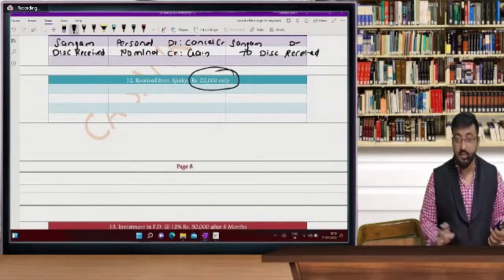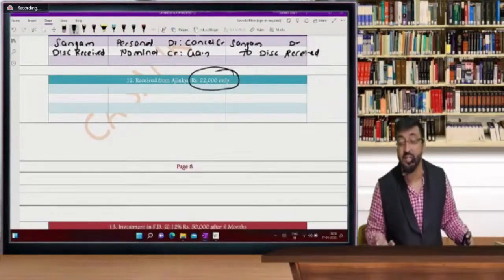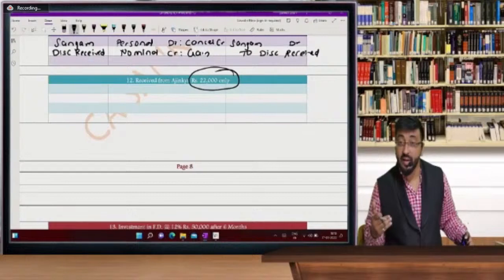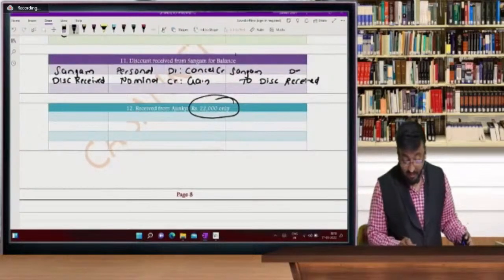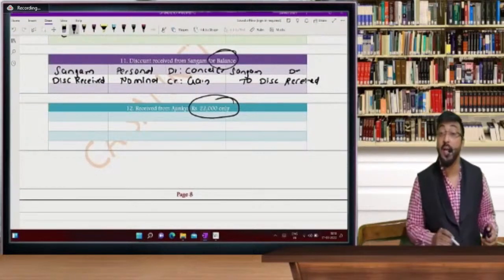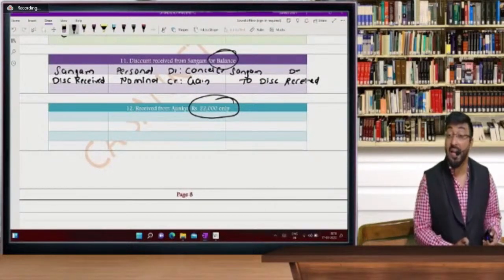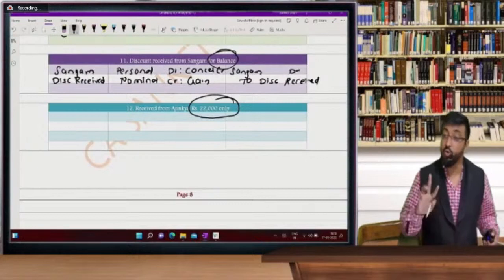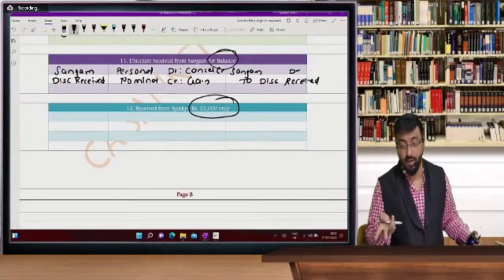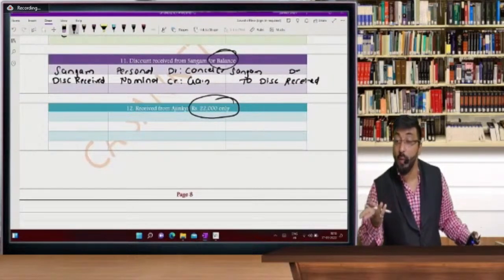No beta, Sangam, we have to cancel his balance. Creditor we have to cancel because now he is no more creditor in this entry, and therefore we will give debit to his account. We are cancelling his account. So how to cancel it? By giving opposite effect. हम लोग उसको opposite effect देंगे.